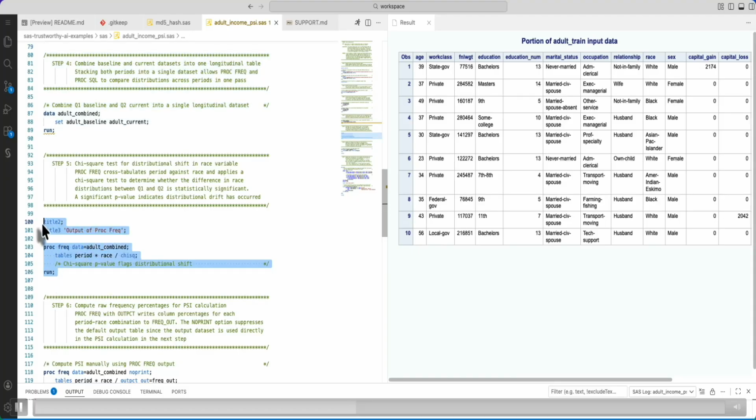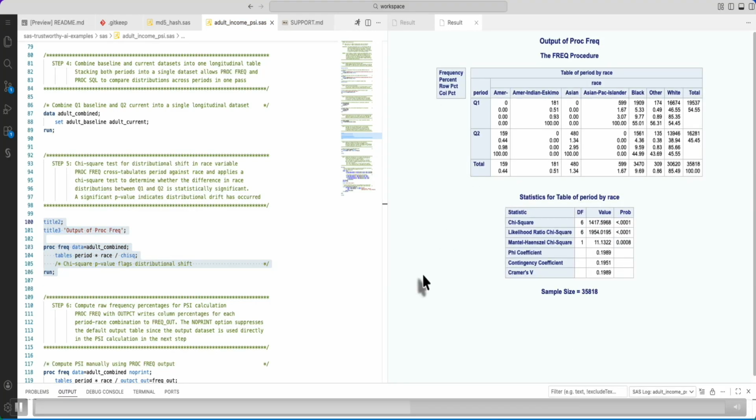Then I am doing a proc freq for the variable race, so that I'll see how my race variable is doing in Q1 and Q2, just to see if it has drifted or not.